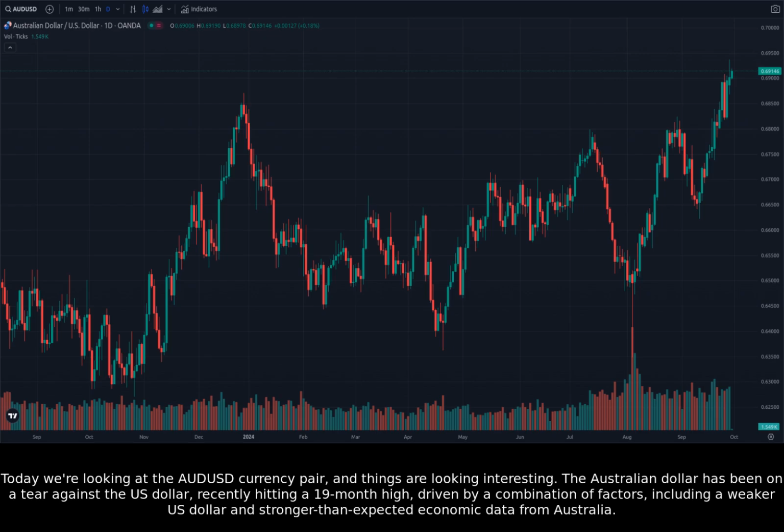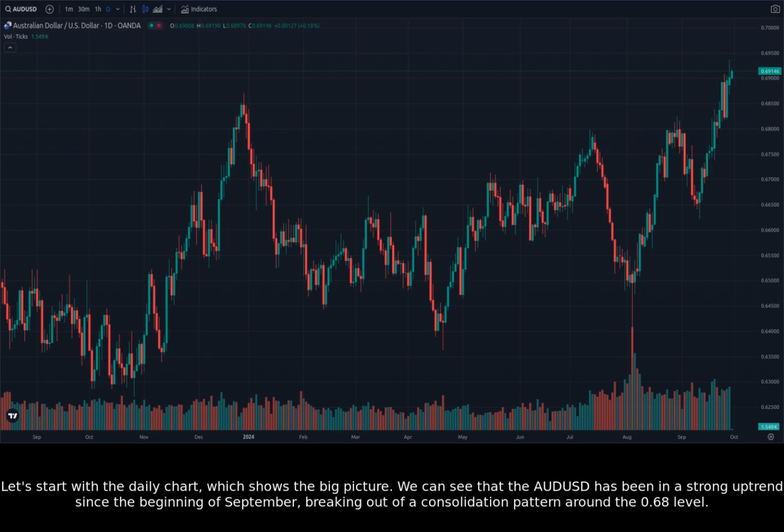Today we're looking at the AUDUSD currency pair, and things are looking interesting. The Australian dollar has been on a tear against the US dollar, recently hitting a 19-month high, driven by a combination of factors, including a weaker US dollar and stronger-than-expected economic data from Australia. Let's start with the daily chart, which shows the big picture.